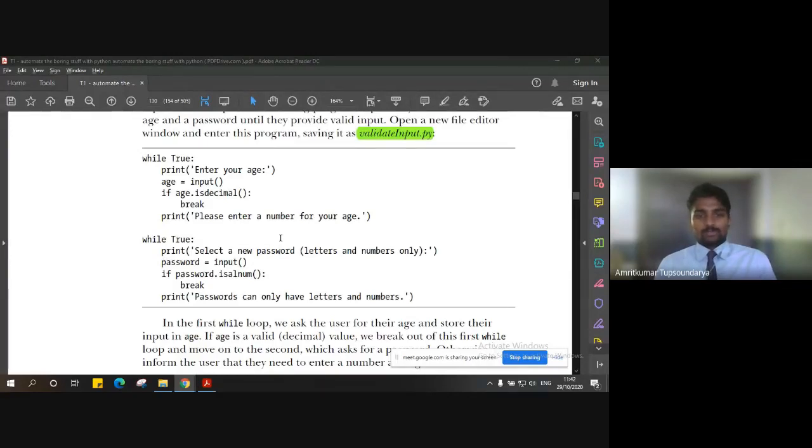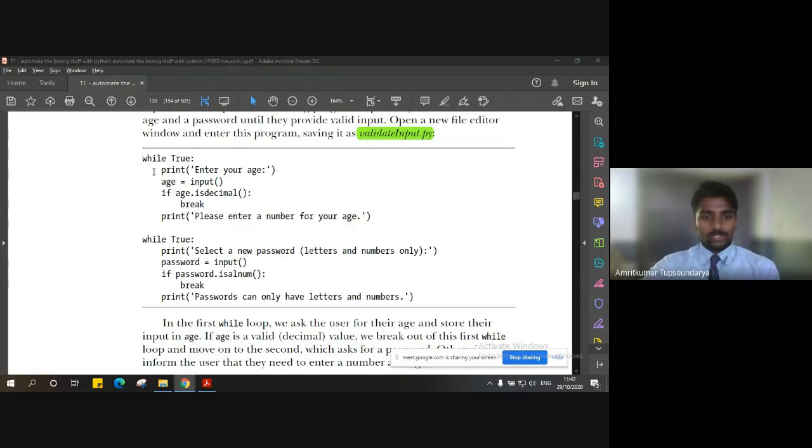Likewise, there are many examples where validating the input is compulsory and very important. We have a few basic methods available that help us identify whether the input you are giving is valid or not.